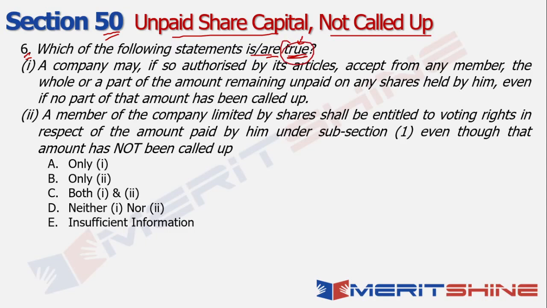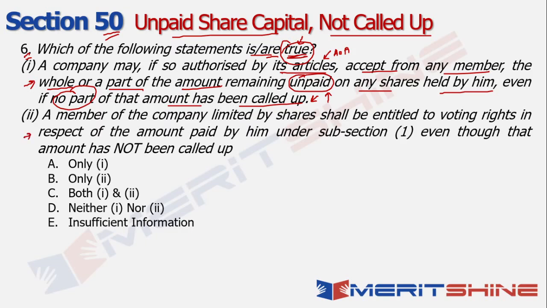Now, a company may, if so authorized by its articles, accept from any member the whole or a part of the amount remaining unpaid on any of the shares held by him or her, even if no part of that amount has been called up. So called up in the sense the company has asked for that amount. So what it basically is saying is that even if that particular amount has not been called up, if there is any unpaid amount, and if the company is authorized by its AOA, then it can look at accepting from any member the remaining or the whole amount itself. So that is what this first point talks about.